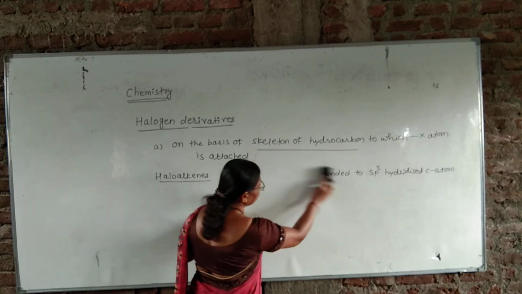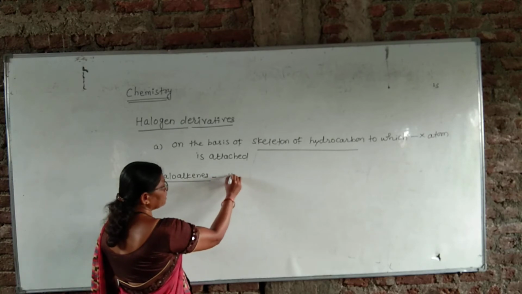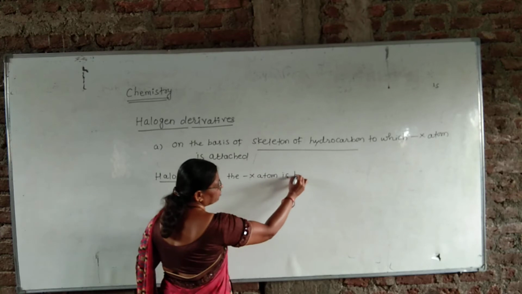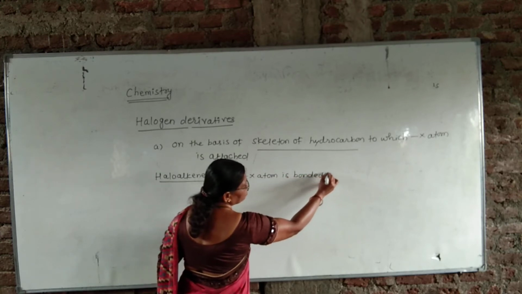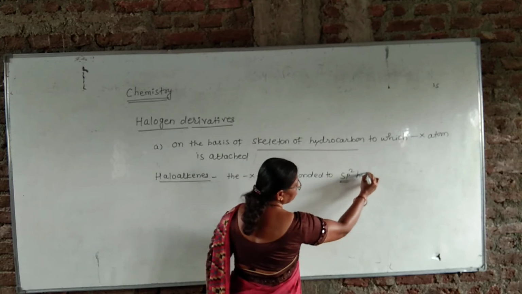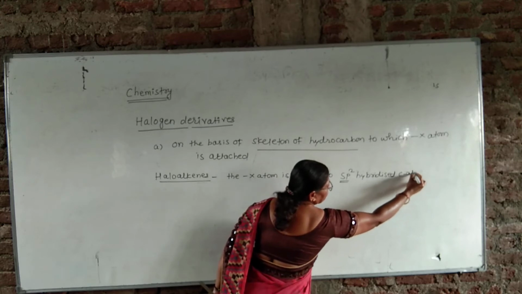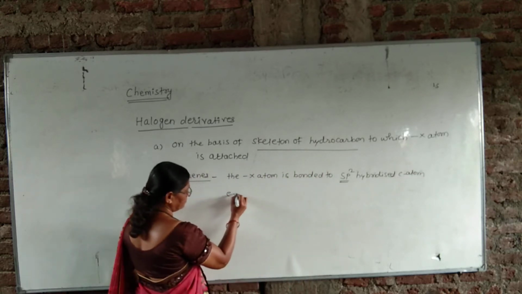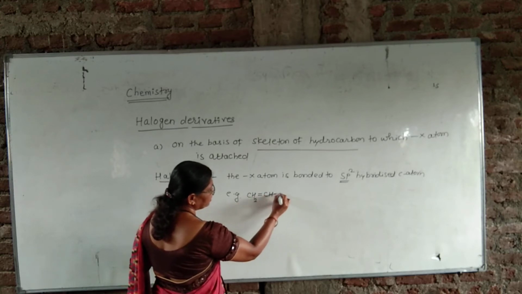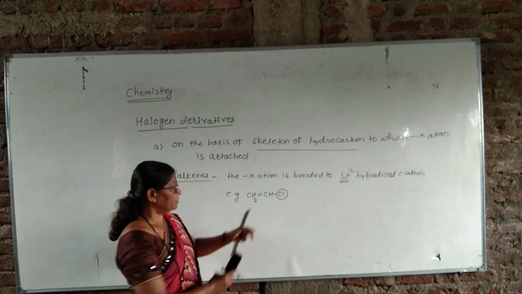Haloalkenes means in these haloalkenes, the halogen atom, that is X atom, is bonded to or attached to sp2 hybridized carbon atom. For example, CH2=CHCl. This is our halogen atom, that is chlorine.